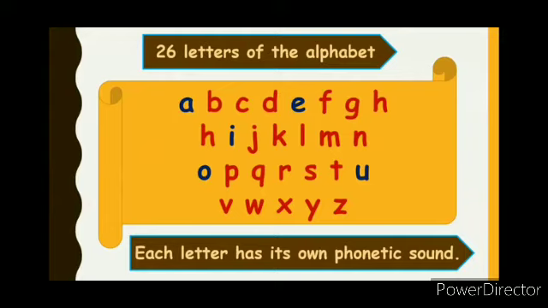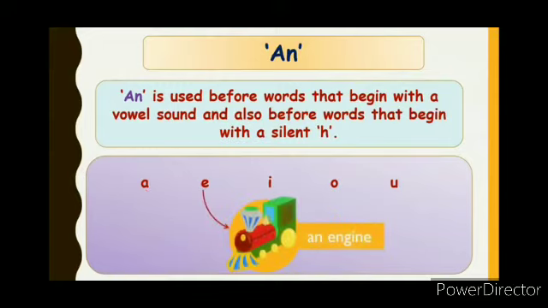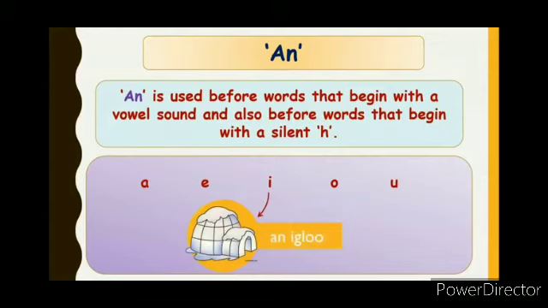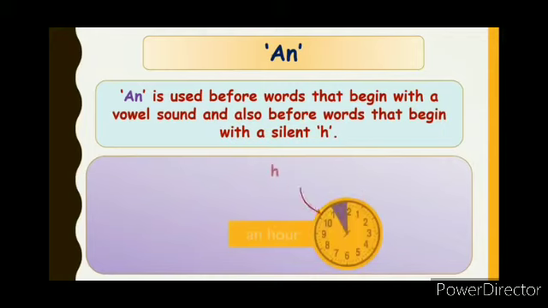We need to keep these sounds in mind while placing the articles. An is used before words that begin with a vowel sound and also before words that begin with a silent H. An apple, an engine, an igloo, all are vowel words. An orange, an umpire, and an hour. H is silent here, so we hear the vowel sound A. So we have added an before the word hour.